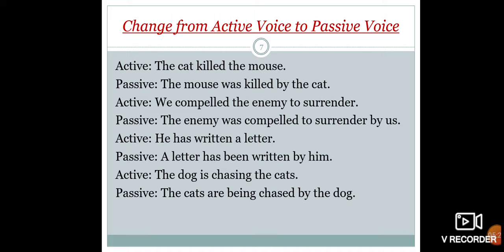Passive, the mouse was killed by the cat. Active, we compelled the enemy to surrender. Passive, the enemy was compelled to surrender by us.